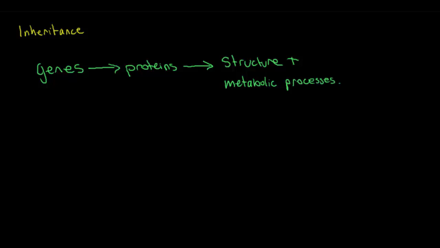The genetic makeup of an organism can be called the genotype. And how that's expressed in the structure and the metabolic processes is called the phenotype.